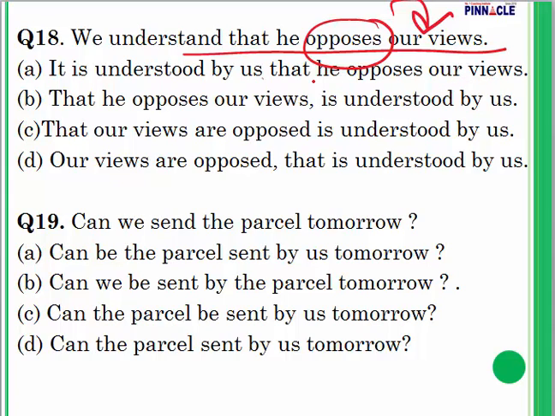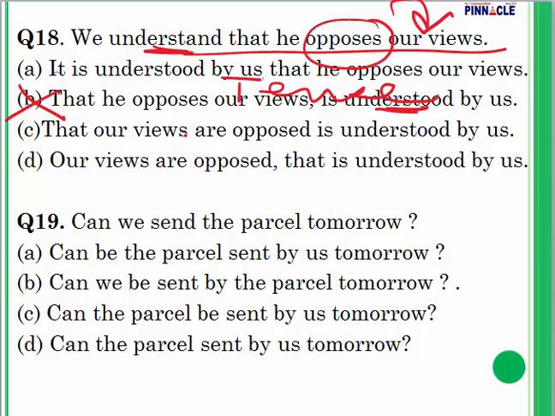Here incorrect subject. That he opposes our views is understood by us. Incorrect change of tense. Here understand has become understood, so tense has changed, it has gone into past tense, so this will get eliminated.